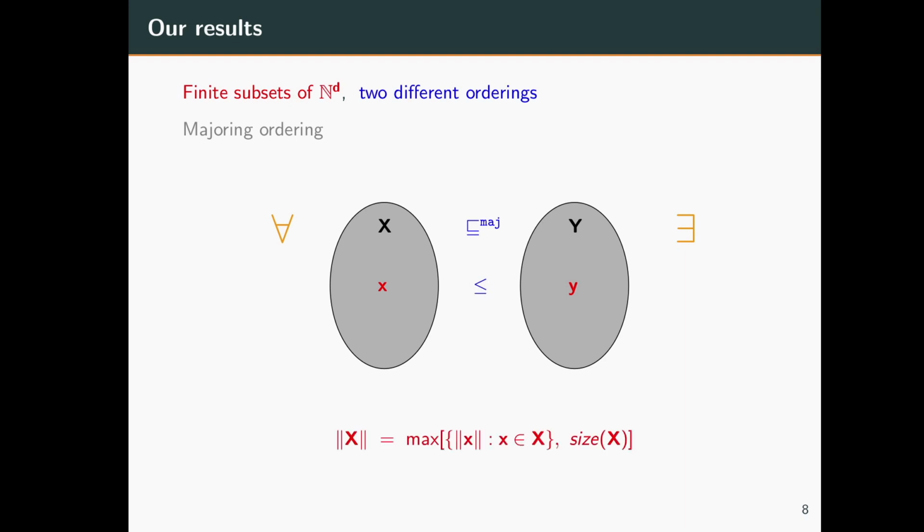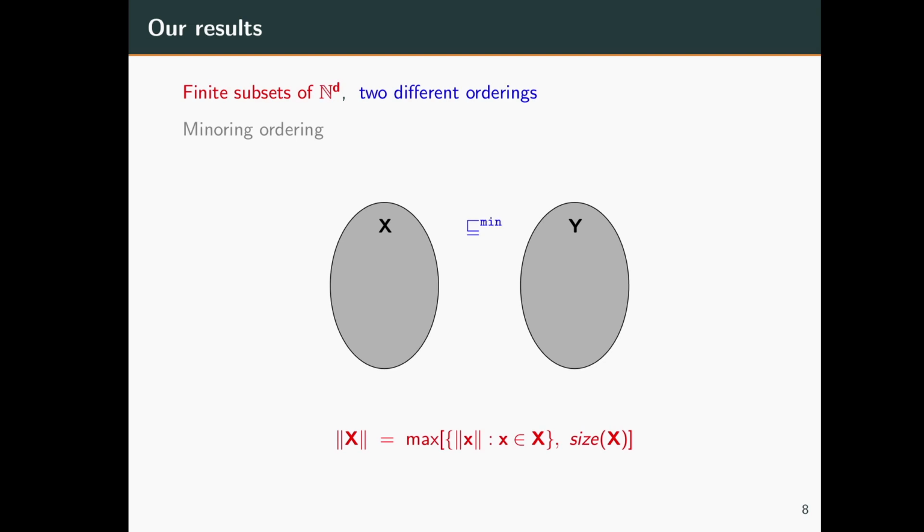Further, if X is finite, then we define a norm of X to be the following. We pick every element x in X and take its norm. We also consider the cardinality of X, and we take the maximum over all these quantities. So for a finite set X, we can define a norm. Now this constitutes the majoring ordering.